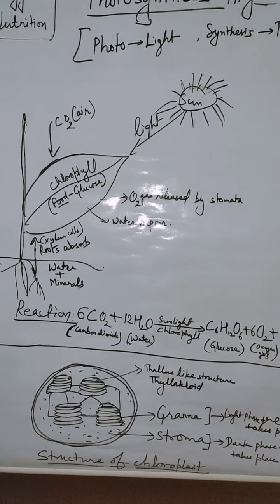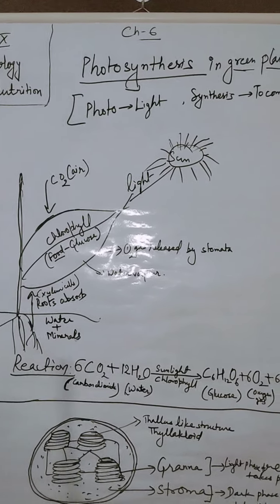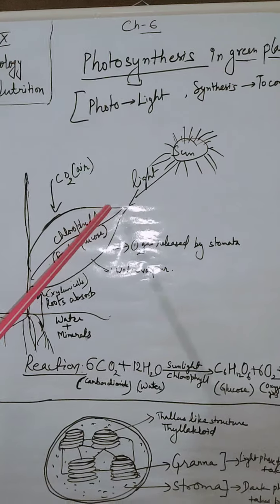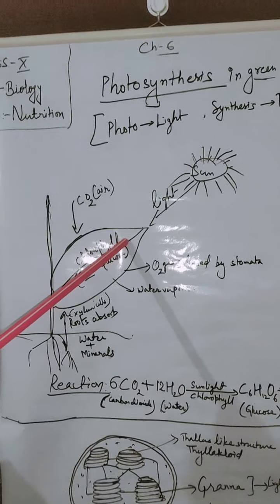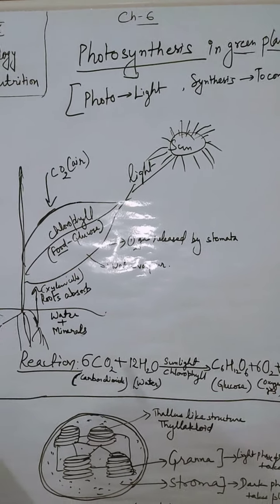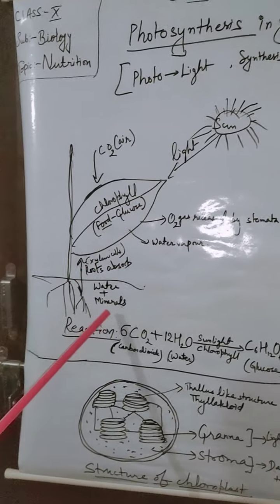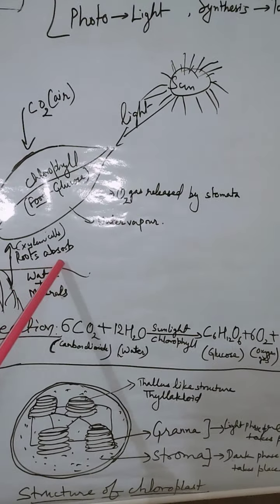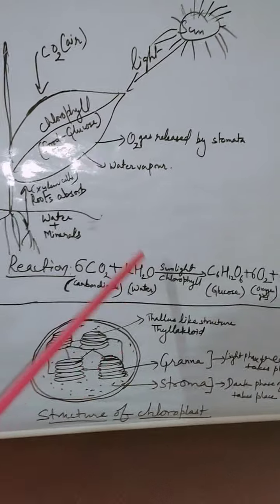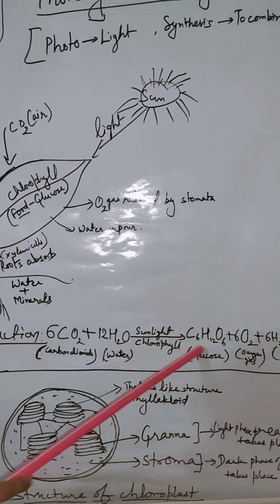Chlorophyll actually helps in trapping of light. This sunlight is trapped with the help of chlorophyll and they become energized. This energy is further used in splitting of the water molecule, so that the water molecule breaks and the hydrogen joins with carbon dioxide to form glucose.